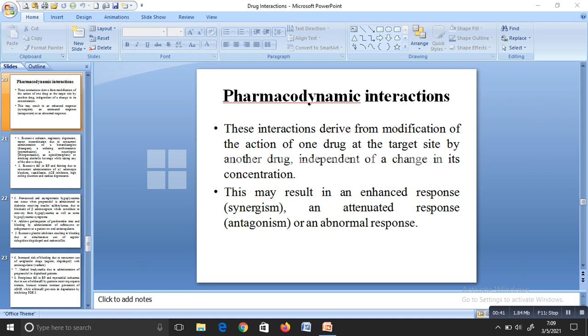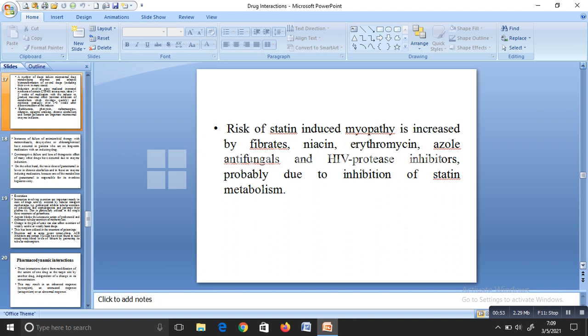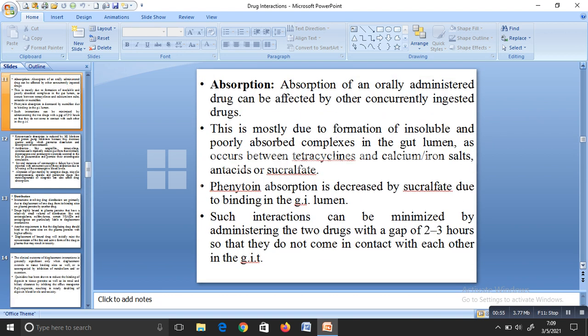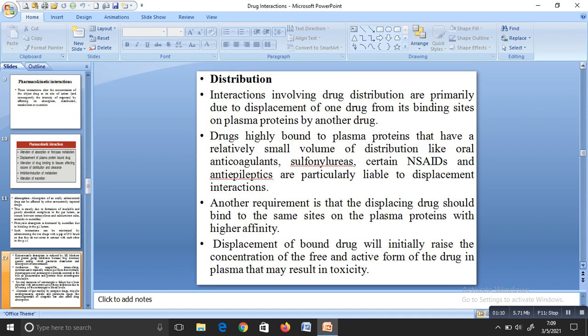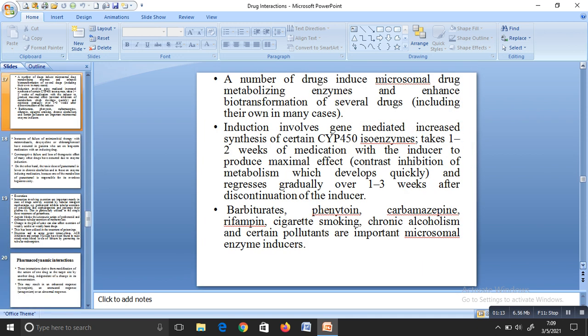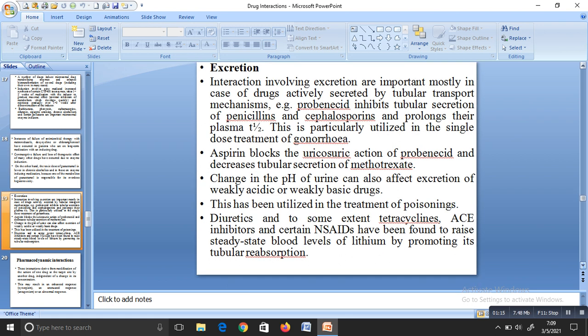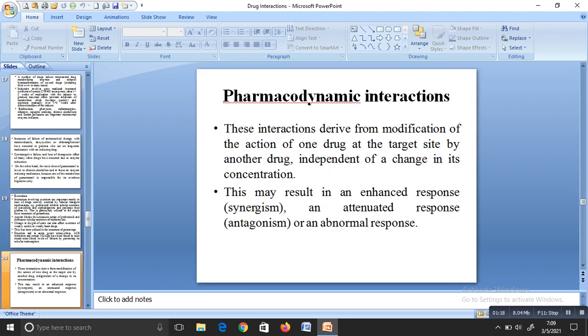What we studied under pharmacokinetic drug interaction was a change in concentration, altering the concentration of the drug at the site of action by affecting absorption, distribution, metabolism and elimination. But here the response of one drug will be modified by another drug at the target site independent of the change in concentration. Hope you are clear.